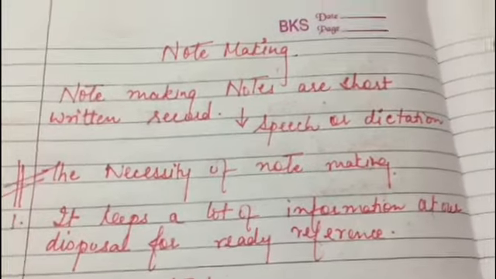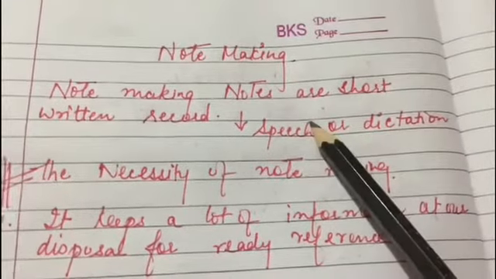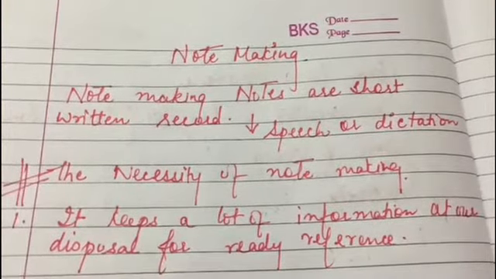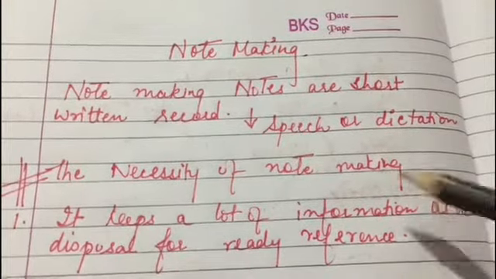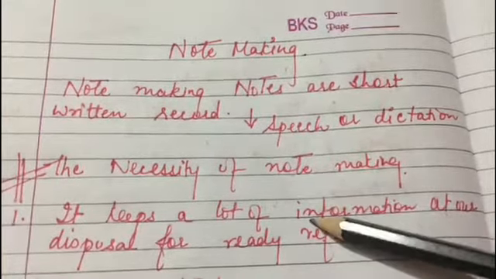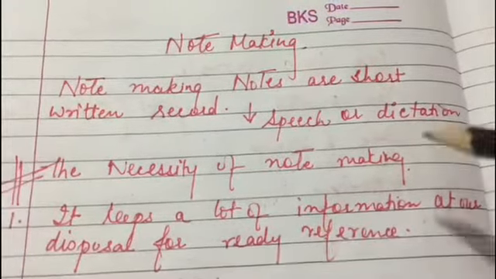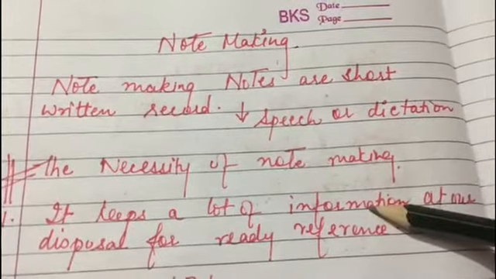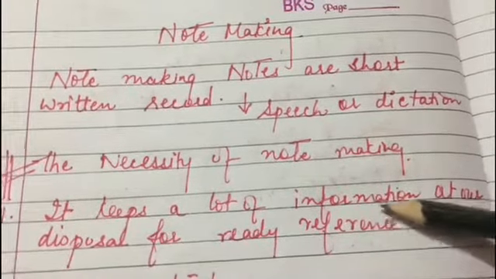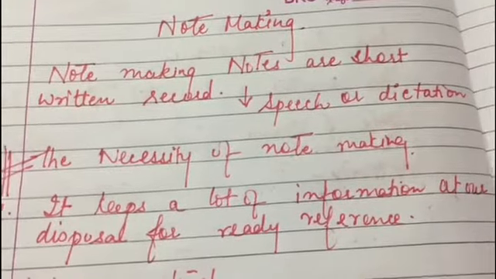So we are done with the proper intro of this topic, note making, and in this way you have to do the questions that I'll be giving you. Now basically, how to write notes, there are a few steps that you have to follow. Like step 1, you have to read the passage. Then you have to try to get the theme and subject of the passage. You may ask yourself, what is the passage about? This will provide you a proper guess in your mind.